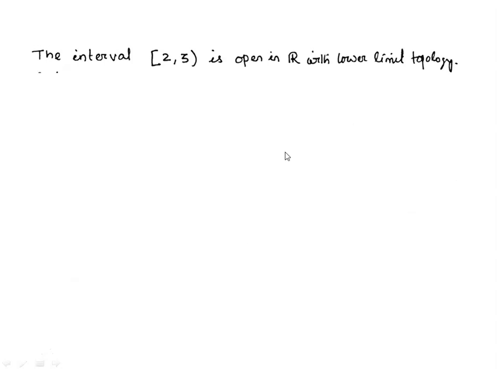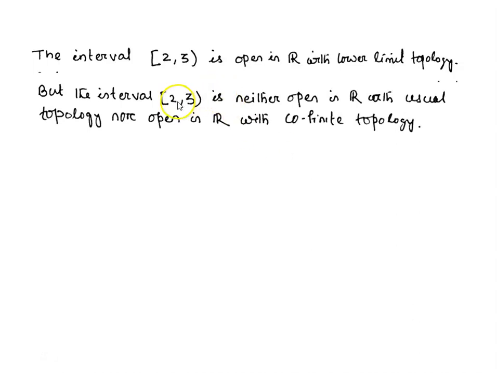Let us take the semi-open interval [2, 3). This semi-open interval [2, 3) is open in R with lower limit topology, because this is a basis element of the lower limit topology. But this interval [2, 3) is neither open in R with usual topology, nor is it open in R with cofinite topology.